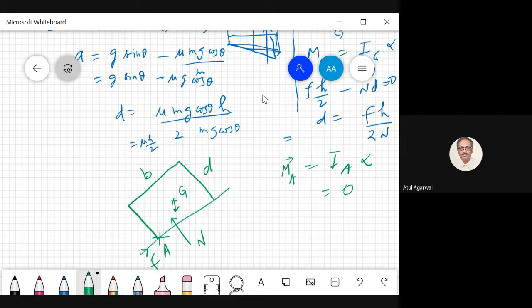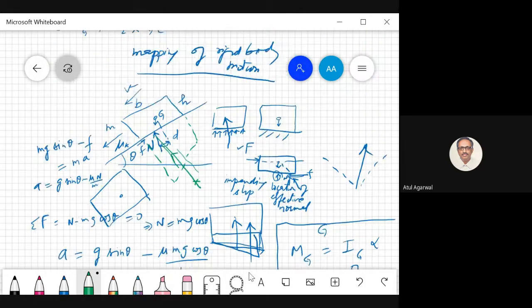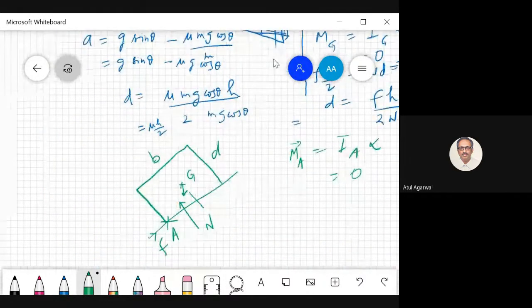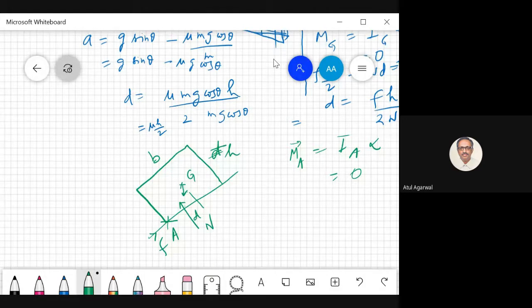So if we are told that this distance is h, this is d. What will be this distance? N into b by 2 minus d. This is d, so this becomes b by 2 minus d.